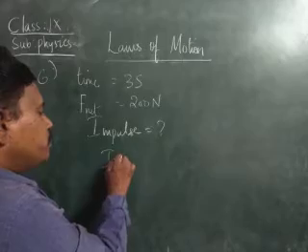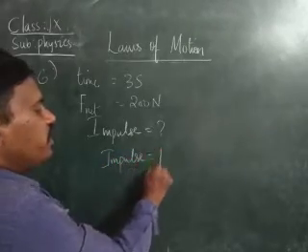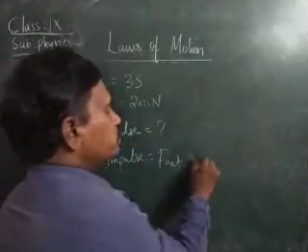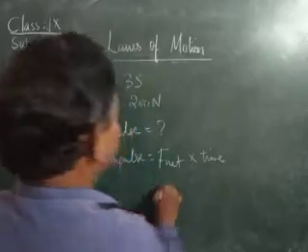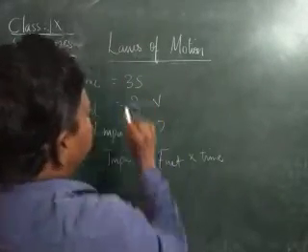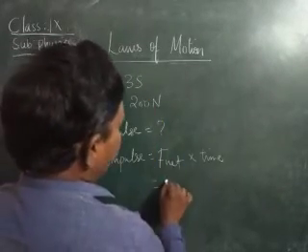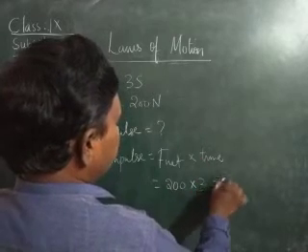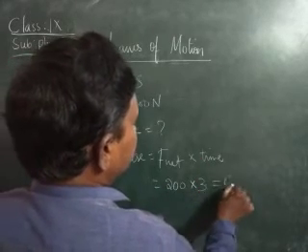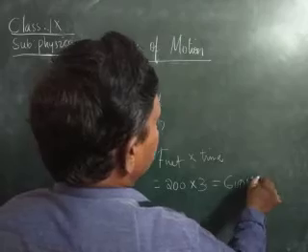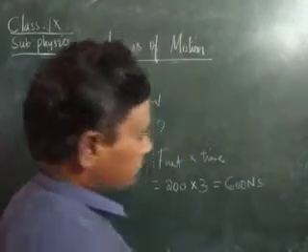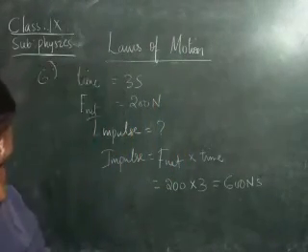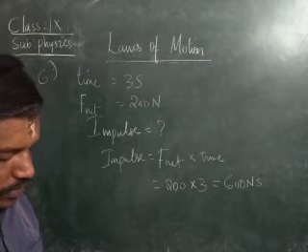Normally, children, impulse is given by the formula F net into time, that is net force into time. Here net force is given as well as time. Net force is 200 newtons and time is 3 seconds. Therefore, 2 3s are 600 newton seconds. Okay, children, 600 newton seconds.